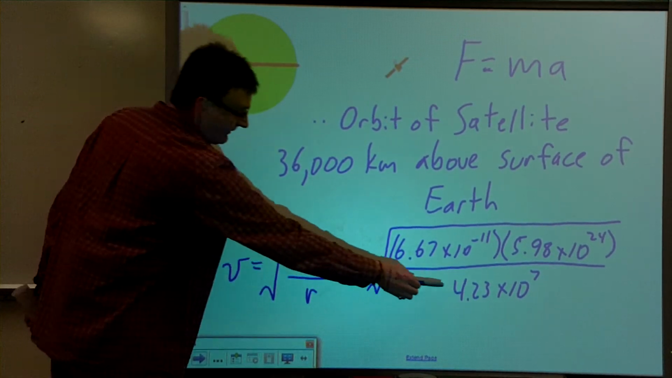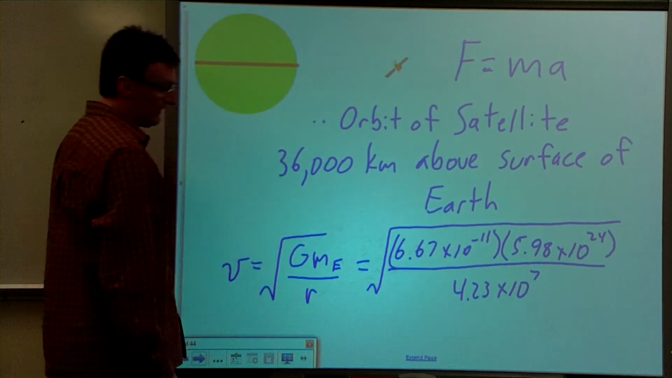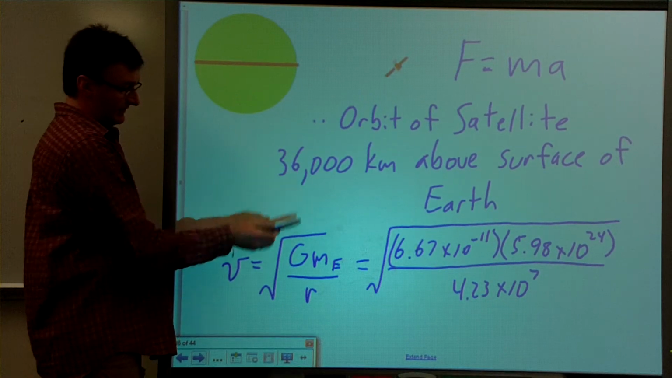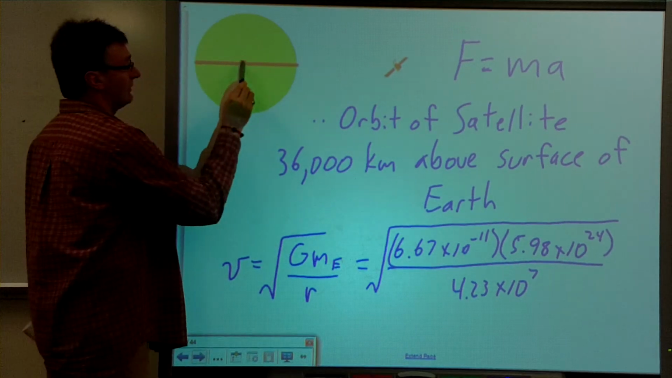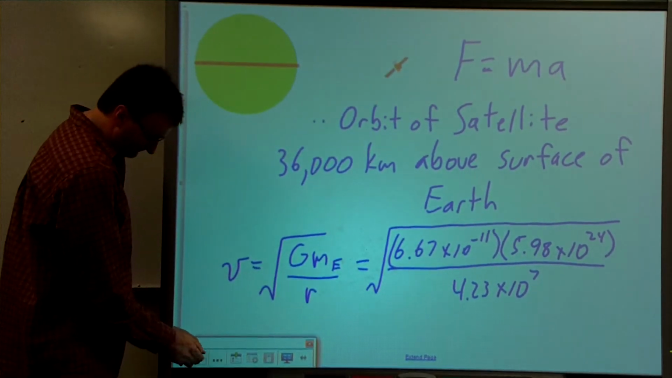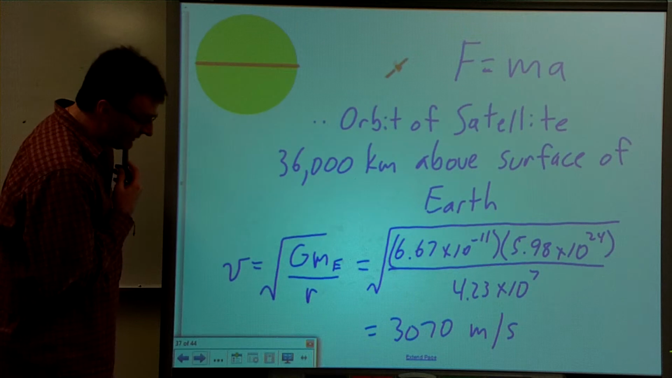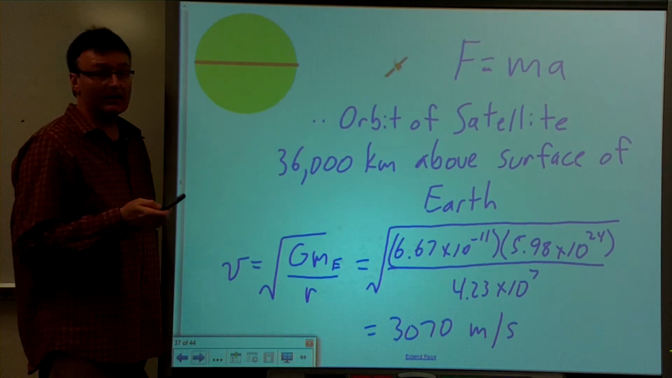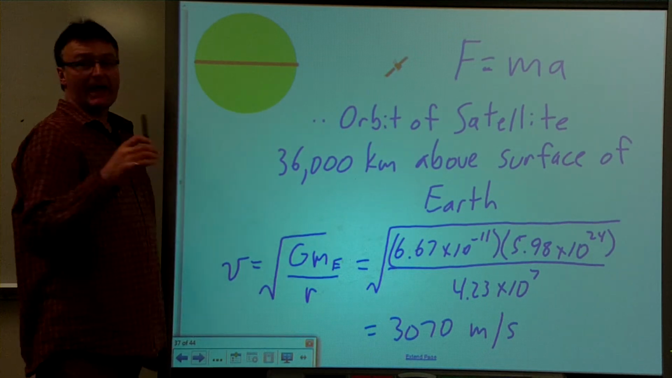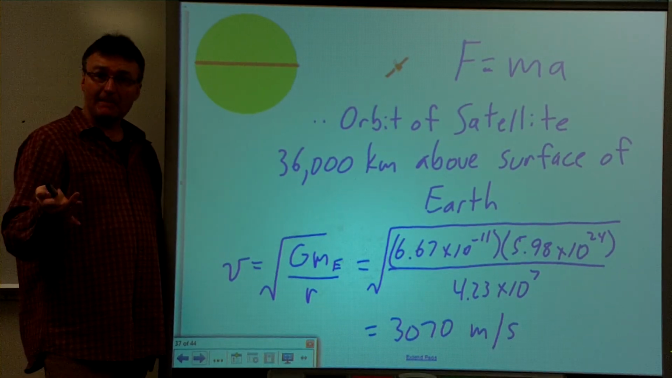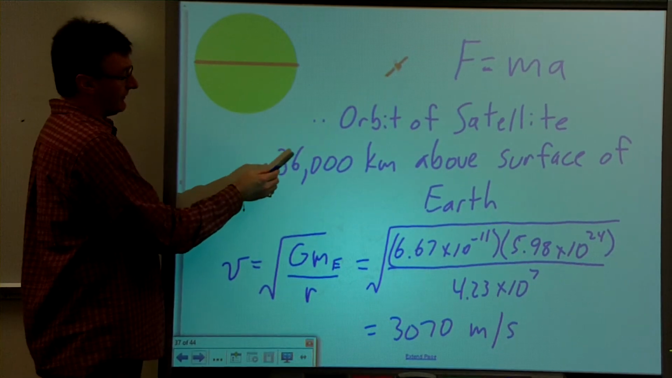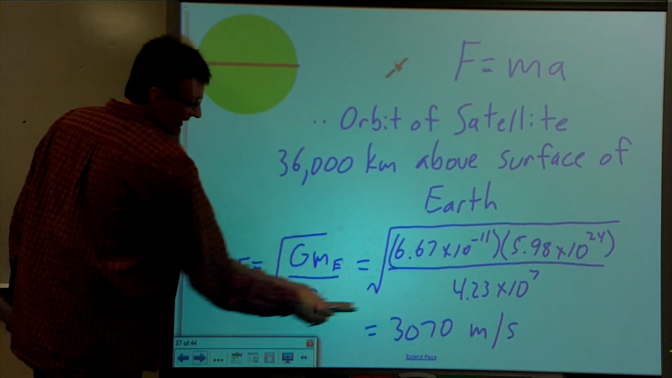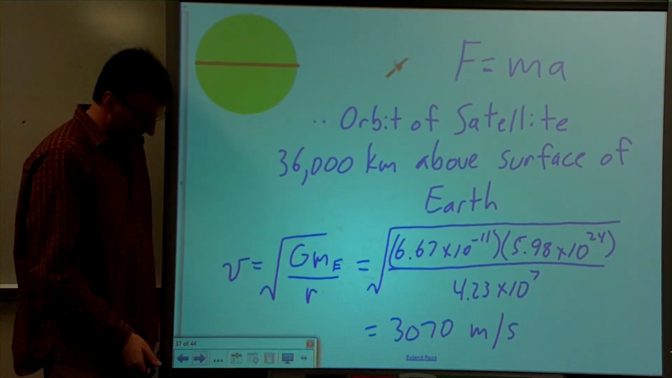So notice now that I've got 4.23 times 10 to the 7 here for r, not 36,000 or 3.6 times 10 to the 7. So we need to go back to the center of the Earth for that number there. And when we do that calculation, then we get 3,070 meters per second. So that'll be the speed of that satellite. So any satellite, no matter what its mass, will have an orbit of 36,000 kilometers from the surface of the Earth, and its speed will have to be 3,070 meters per second.